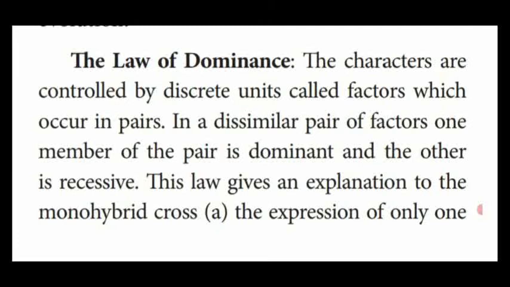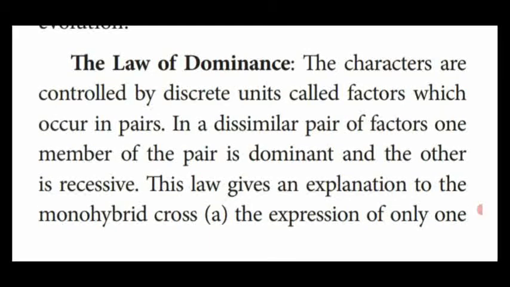Each pair of characters showing different characteristic features is a dissimilar pair of factors. One member of the pair is dominant and the other is recessive. I already told you this in the previous video class. Each gene has a pair of alleles: one allele denotes the dominant character, symbolized with a capital letter, and the other shows the recessive character, symbolized with a small letter.